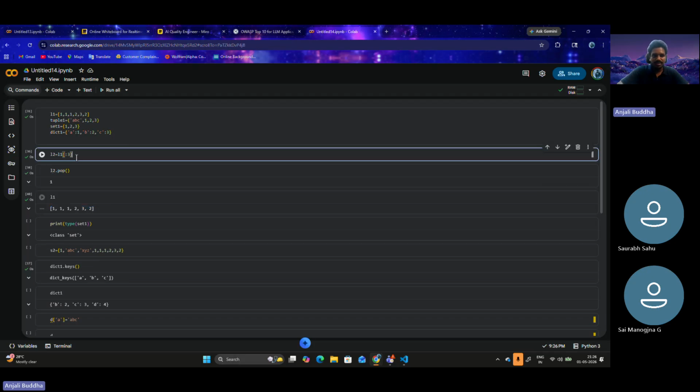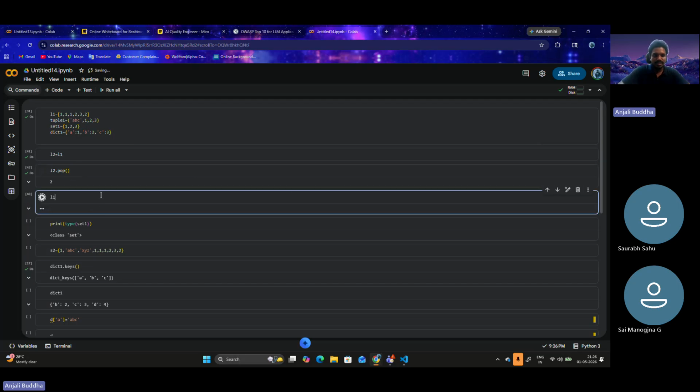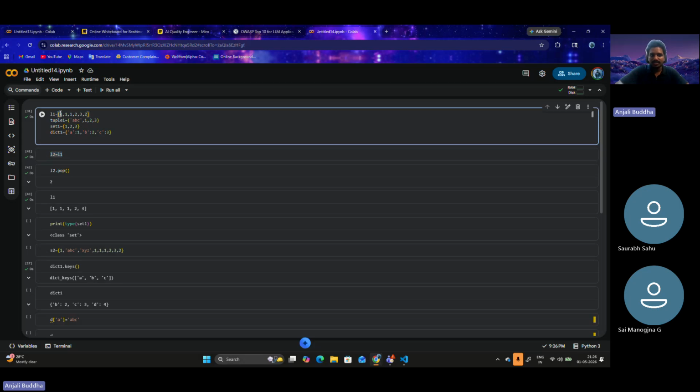But if I do L2 is equal to L1 and do L2 operations, that is pop, now 2 is gone. Now I try to print L1. Here also 2 is gone. After 3 we had 2, and now 2 is gone. So this is actually referencing. We are creating another reference to the same variable, and this variable references this particular list. So operations done using either of the variables are reflected in the list directly.